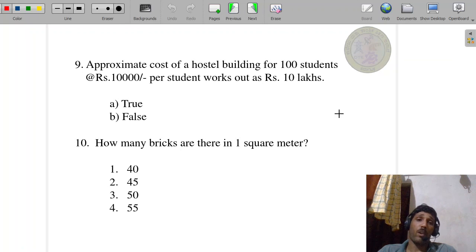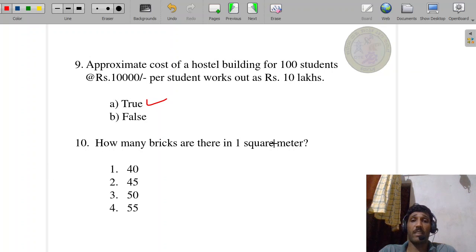Next, approximate cost of hostel building for 100 students at the rate of 10,000 per student works out to rupees 10 lakh. True or false? For one student, 10,000 rupees. For 100 students, how much? Answer is 10 lakh. True or false? True is the answer, because by multiplying this, you can get 10 lakhs.